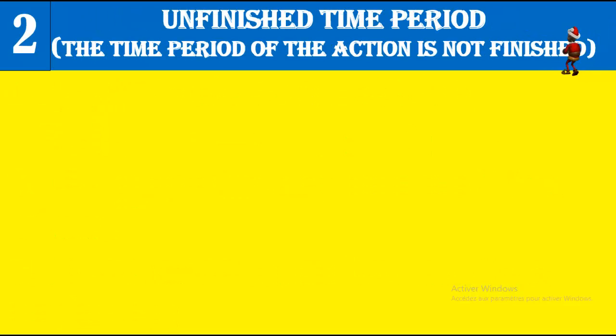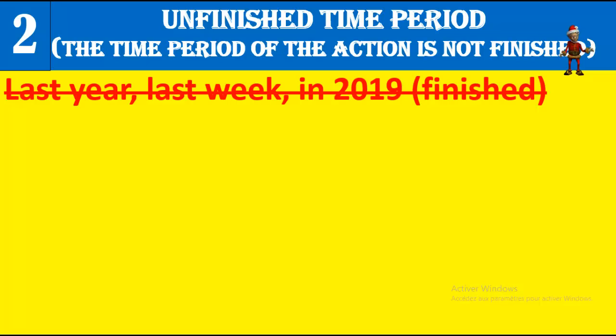2. The present perfect simple is also used for unfinished time periods, meaning the time period of the action is not finished. So when you have an action that is in a time period that is not finished, you use the present perfect simple. Let us see. When I say last year, is it finished?